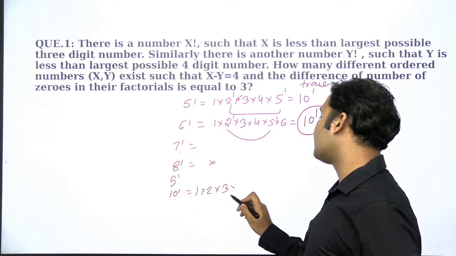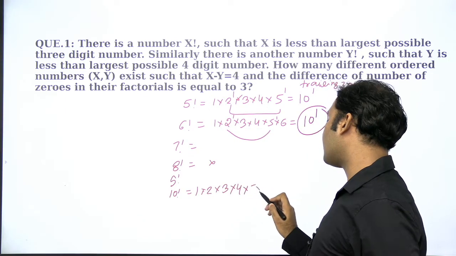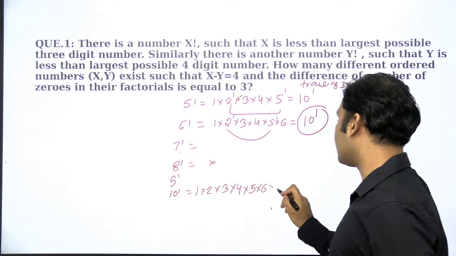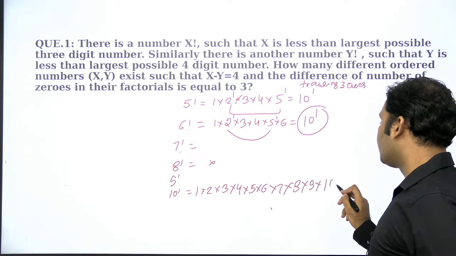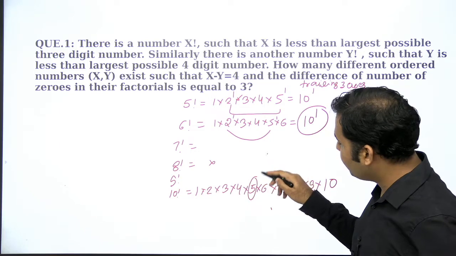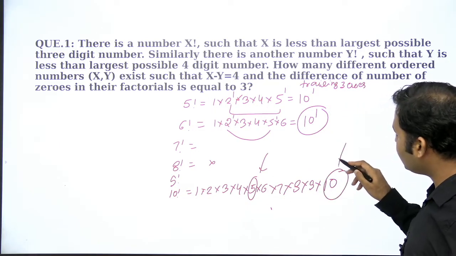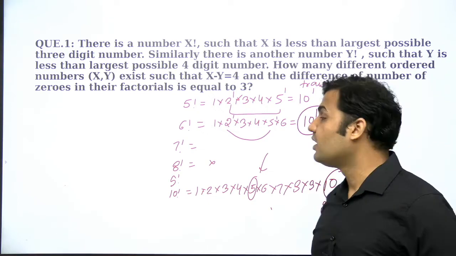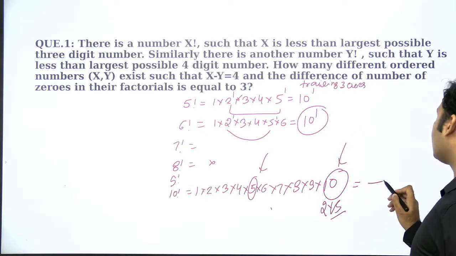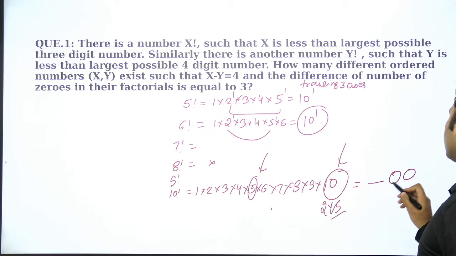एक्स्ट्रा एंट्री होने की वजह से, right, because of extra entry of 10, 5 into 6 into 7 into 8 into 9 into 10, you see that now you have a 5 over here and a 5 in the 10 also, because 10 is a combination of 2 into 5, so you have 2 5s now. Therefore the number of trailing zeros at the end of this number will be 2, right?